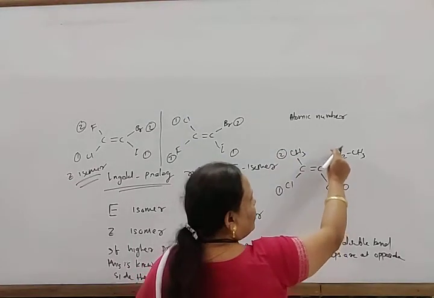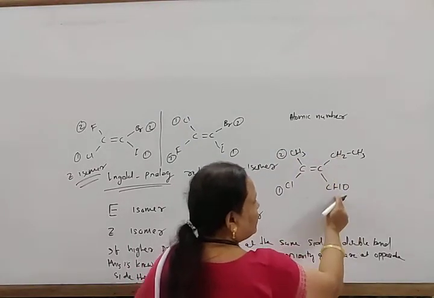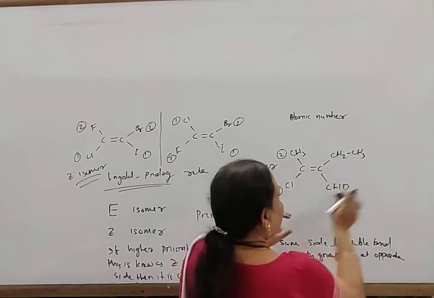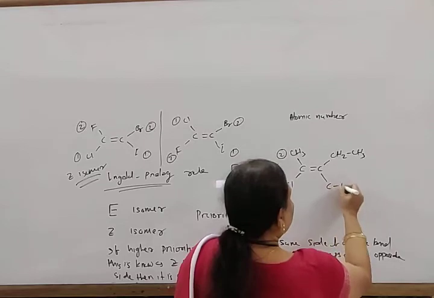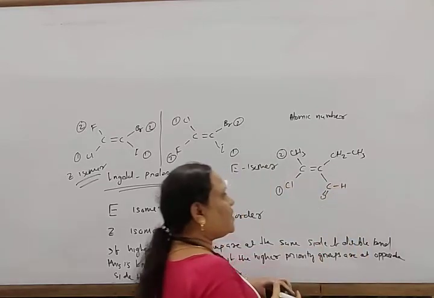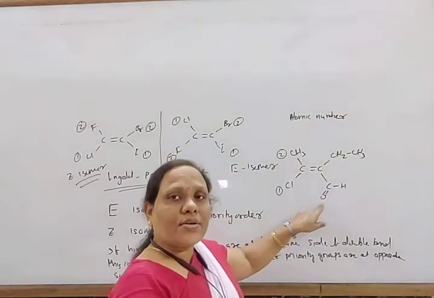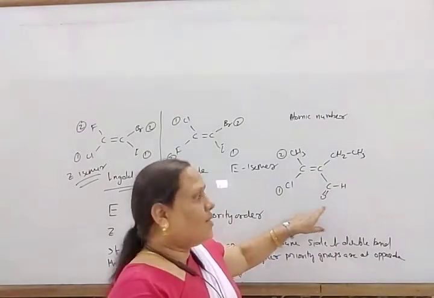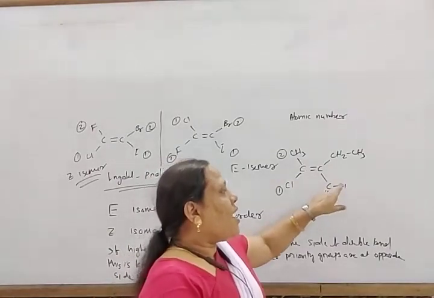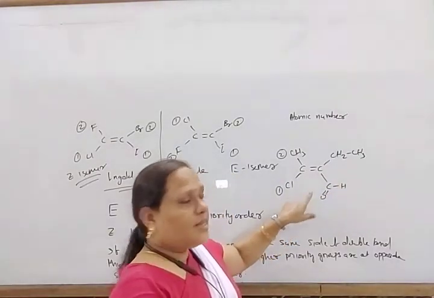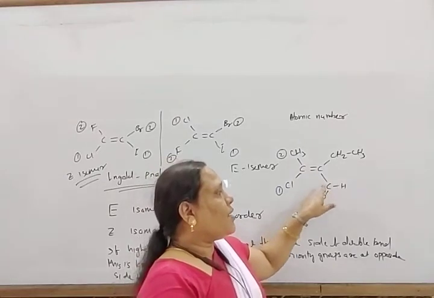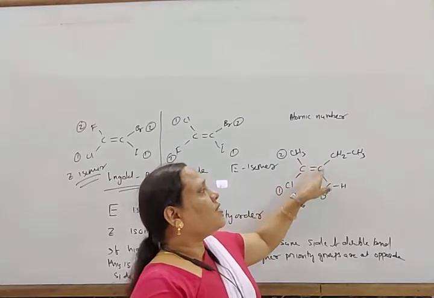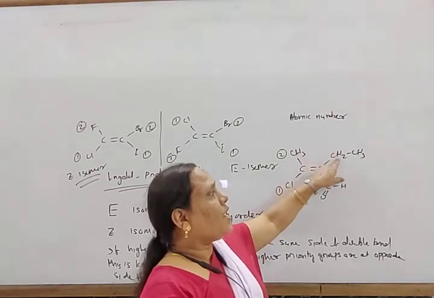And similarly, if you consider between CH2, CH3 and CHO, here carbon is attached to hydrogen, carbon, and here, if you write CH double bond O, oxygen bonded by double bond is considered as attached to oxygen twice. So this carbon is attached to hydrogen, oxygen, oxygen, and here this carbon is attached to carbon, hydrogen, hydrogen.